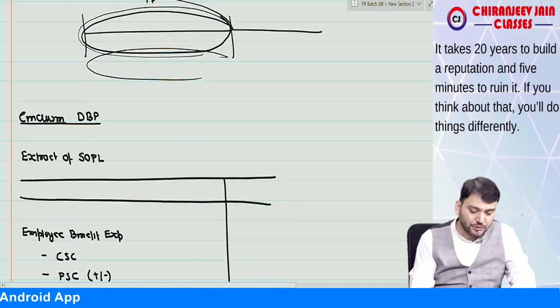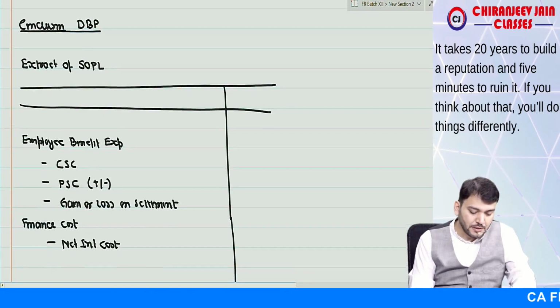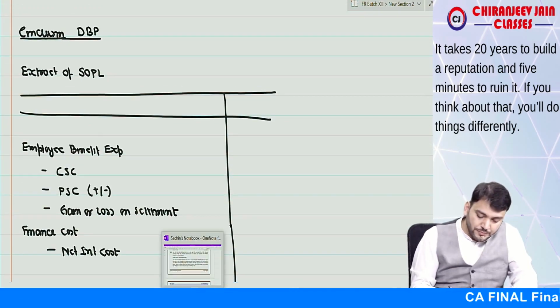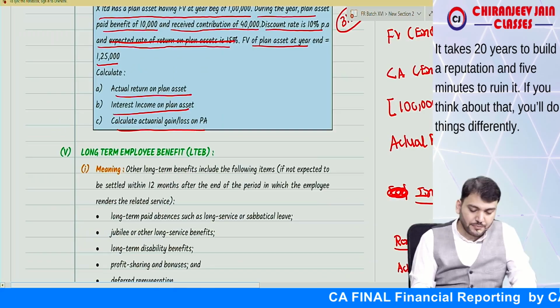Understood this point? Yes sir, we have understood. Correct? Any doubt? No doubt. So this also you have understood. Plan asset also you have understood.